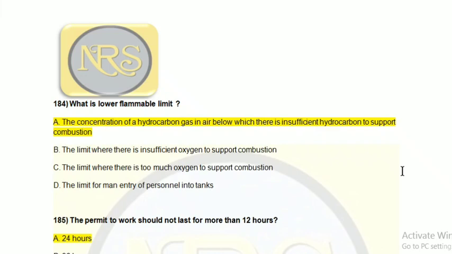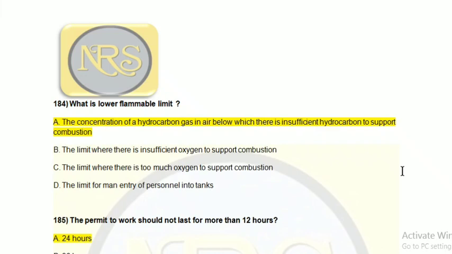Most probably in an oil tanker it will be 1% of hydrocarbon volume. If it is less than 1%, it falls under the lower flammable limit. The flammable limit mainly depends upon your hydrocarbon component. The flammability diagram has the x-axis for oxygen, that is air, the amount of oxygen present in it, and the y-axis for the presence of hydrocarbon vapor from the petroleum compound.